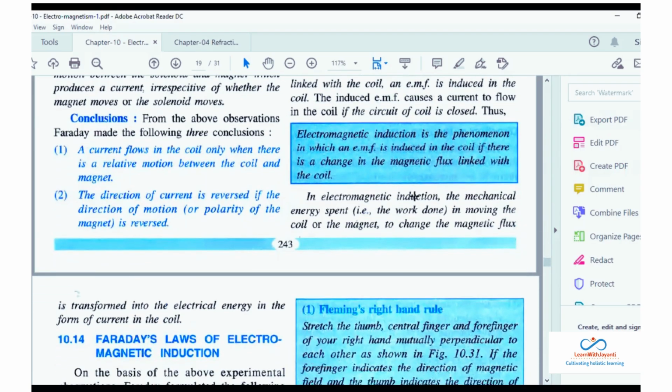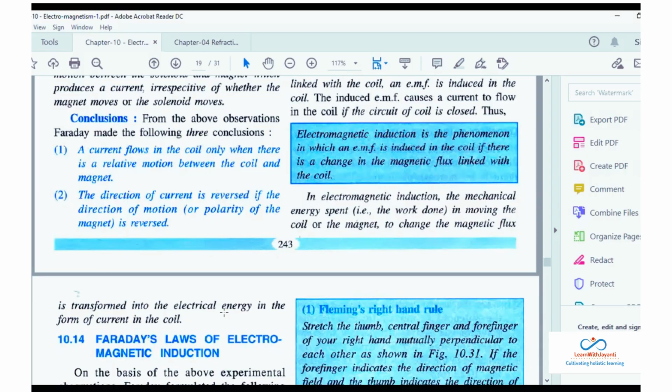So what is electromagnetic induction? The mechanical energy spent. Okay, so there is a energy spent. आपने काम किया है ना, मैग्नेट को कॉइल की तरफ लेके आया या कॉइल से दूर लेके गए. There is a work done. Okay, so the mechanical energy spent in moving the coil or the magnet to change the magnetic flux, that is getting transformed into electrical energy in the form of current in the coil.